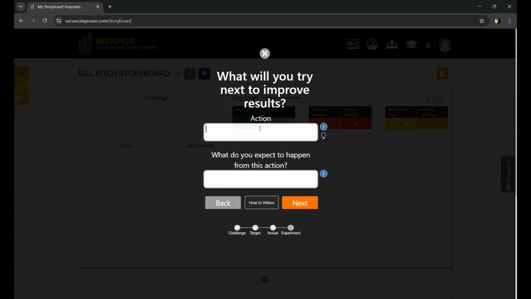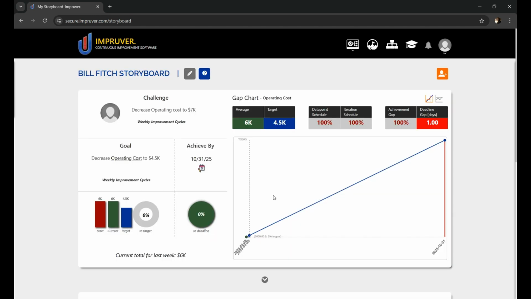Now it wants to know what action he's going to take next. It's going to create a value stream map to help see the waste better. And there it is. Bill is off and running. He now has a goal in place that is aligned with his boss's goal. This has established a leaders as coaching dynamic between Bill and his boss, Mike. So let's jump back into Mike's account and talk about how that might work.